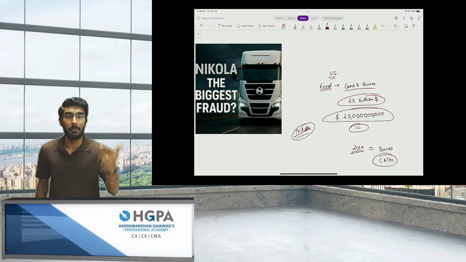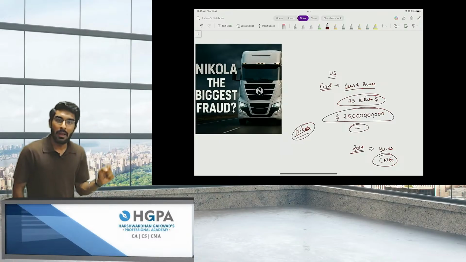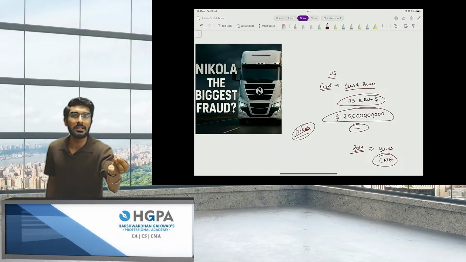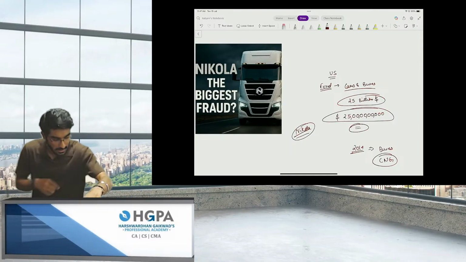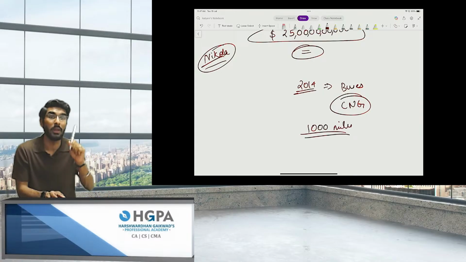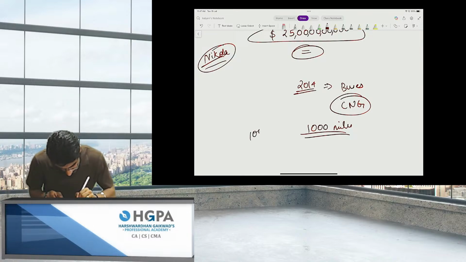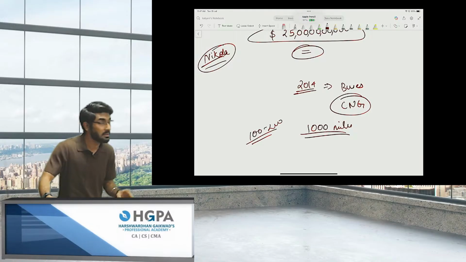If you manufacture buses that are going to run on hydrogen, it's going to be very costly. So Nikola said that we are going to manufacture hydrogen in-house, so the buses will not become expensive. Plus, Nikola said one more thing, that the bus will run for 1,000 miles. At that time, mileage was around 100 to 200 miles, and they were declaring that their buses will run on a mileage of 1,000 miles.